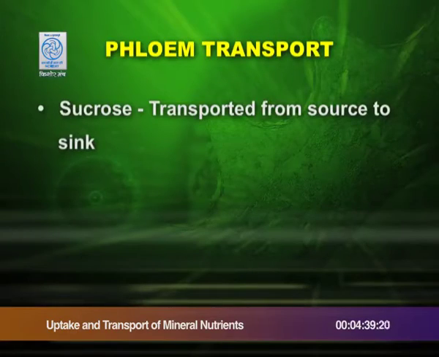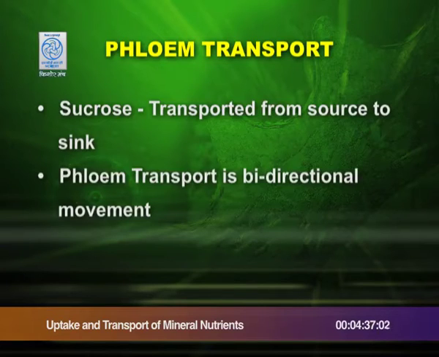to sink. What are these sources? The sources are the leaves where the sucrose is initially prepared in the form of starch, gets converted into sucrose and then transported to the sink, that is the various storage parts of the plant body. Second important point is that phloem transport is bidirectional movement, unlike unidirectional in xylem, because in plants the food is prepared in the leaves and then it is transported to the various parts of the plant body.